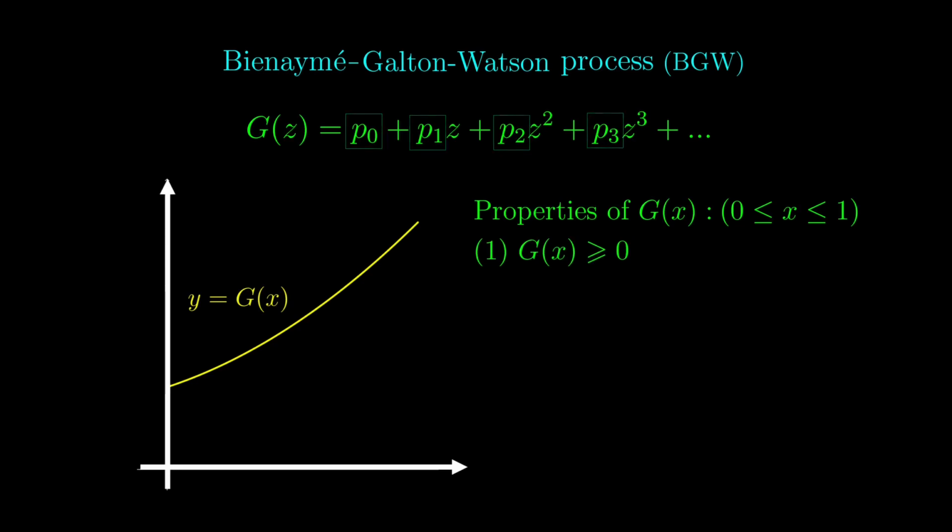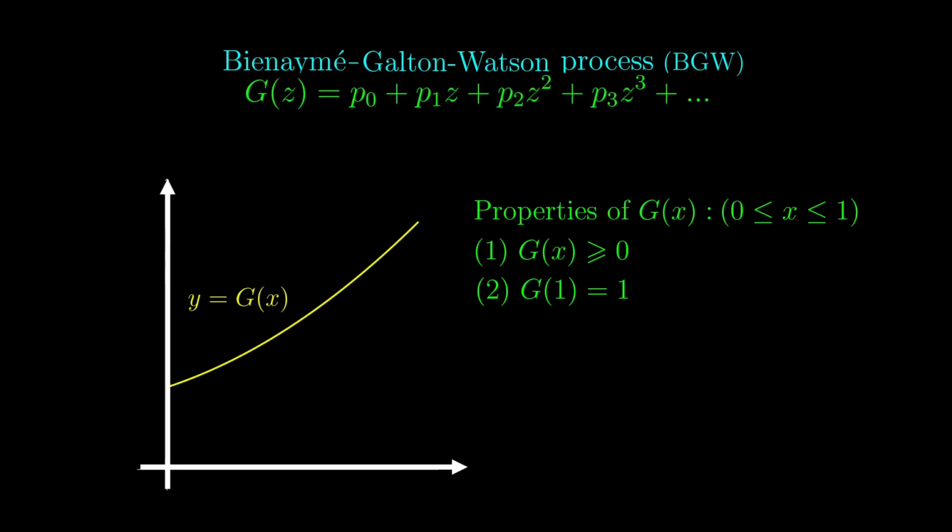Next up, we have g of 1 equals 1. Why? If we plug in z to be 1, then g of 1 will just be the sum of the coefficients, which are the probabilities of all possible values of xn, so it has to add up to 1. The next couple of properties depend on a basic knowledge of differentiation. We first differentiate g of z using power rule and linearity.